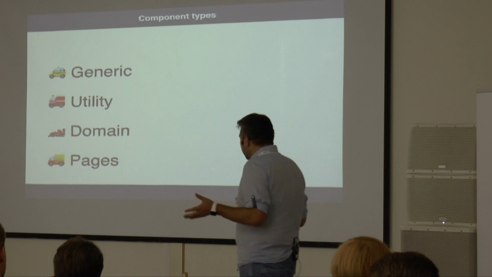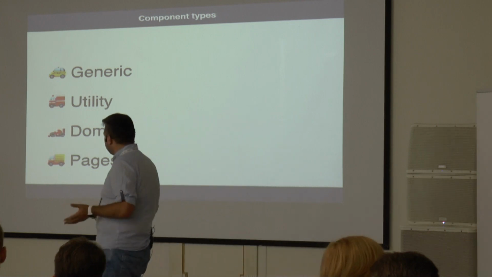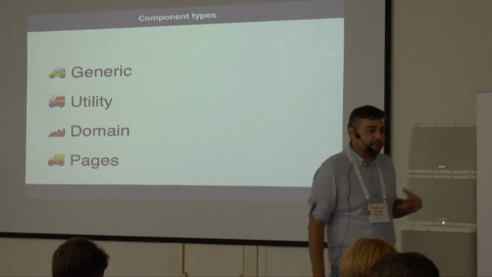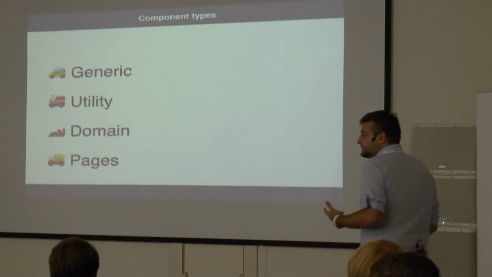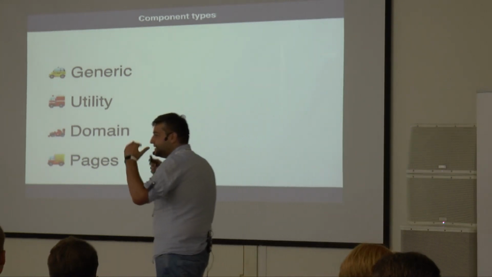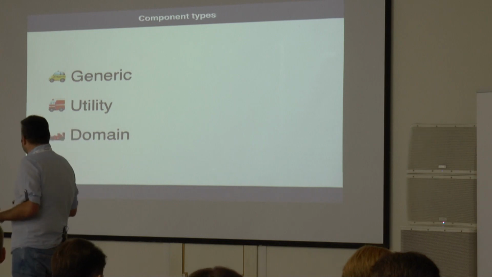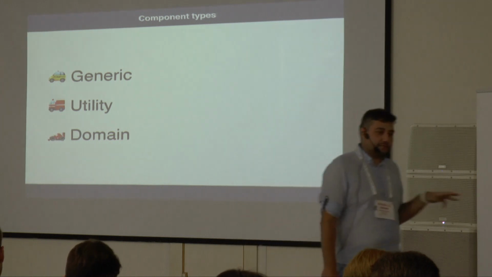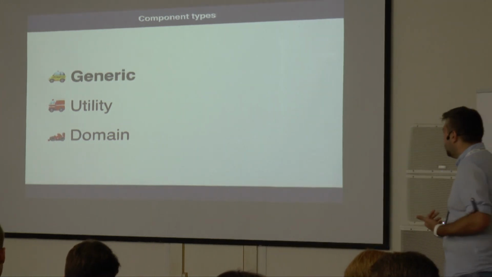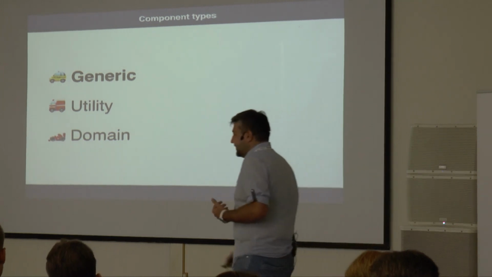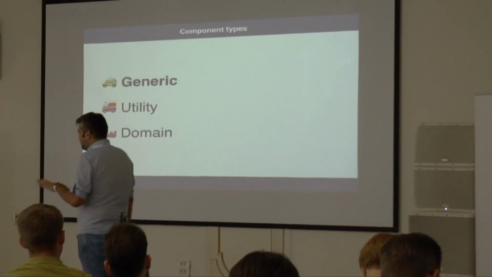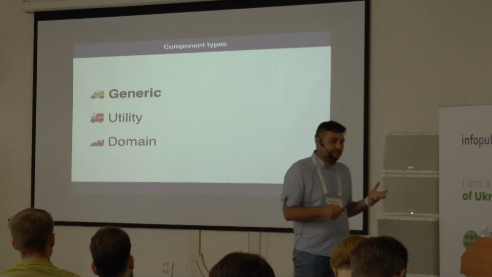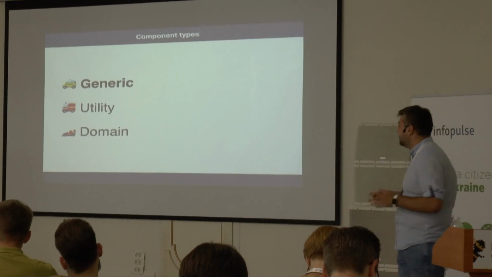I have identified three types of components we have in our system. I call them generic components, utility components, domain components, and pages. Pages are very simple. They're just pages. This is the component holding the whole page, and I'm not going to focus on it today. Today I'm going to focus on the three main types: the generic component, the utility component, and the domain component. Those are terms invented by me. I haven't seen them very widespread, but basically most React components, I think, fall into those three buckets.